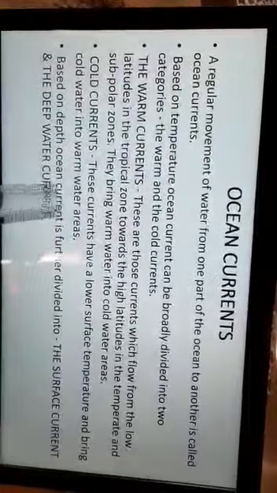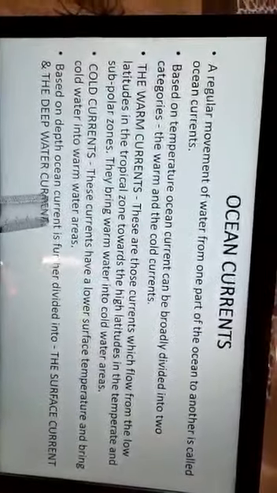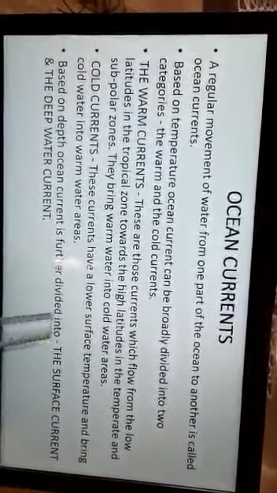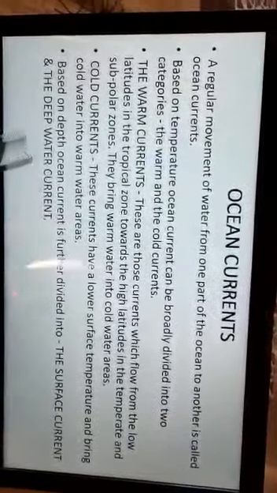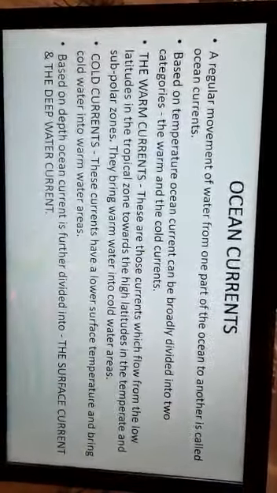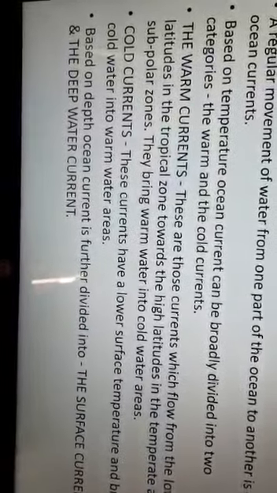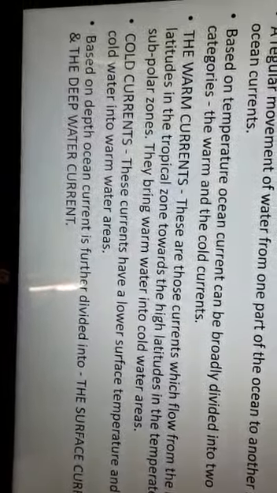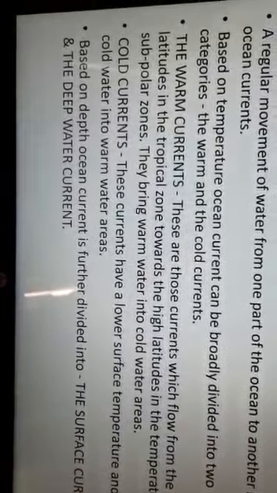Now based on the depth of the ocean, the current is further divided into the surface current and the deep water current. Now what is the surface current? These currents constitute about 10% of all water in the oceans, and they lie in the upper 400 meters of the ocean.